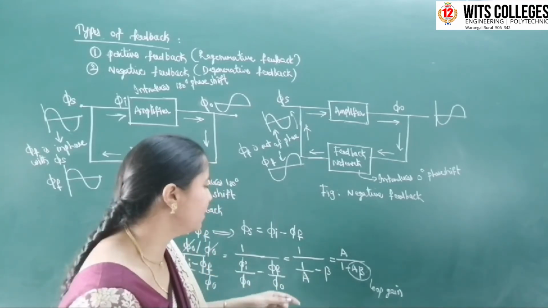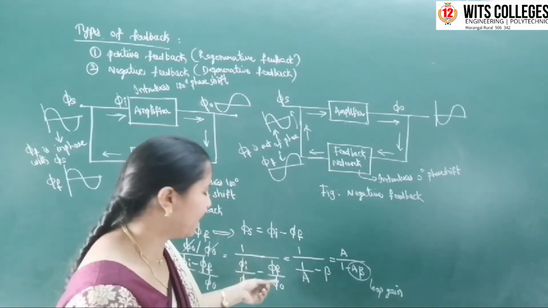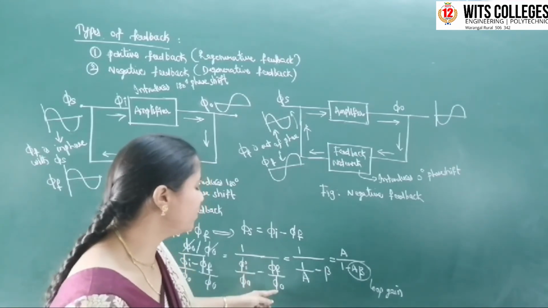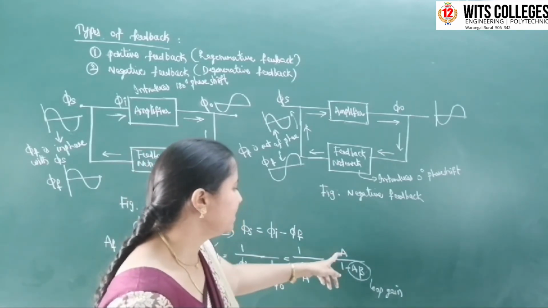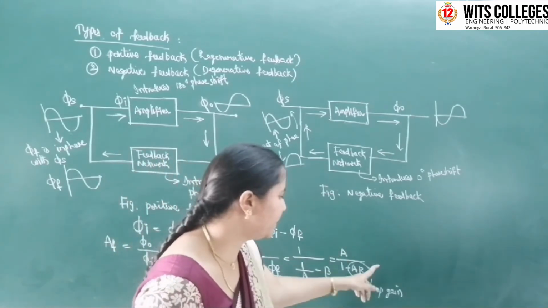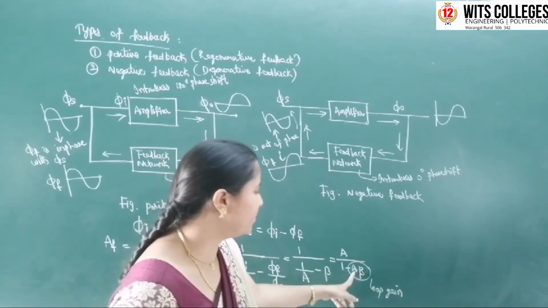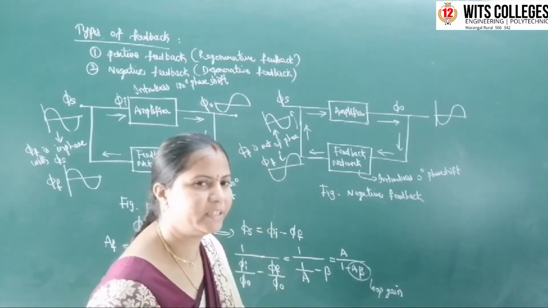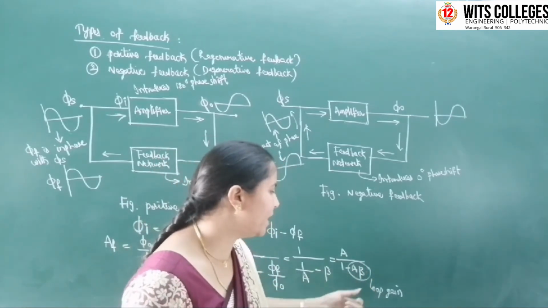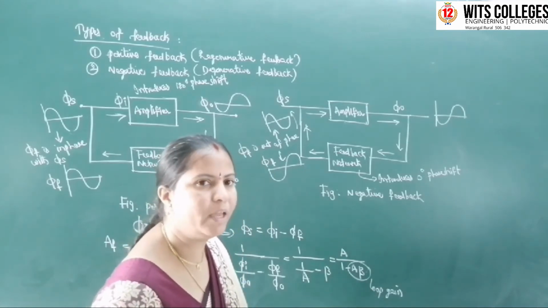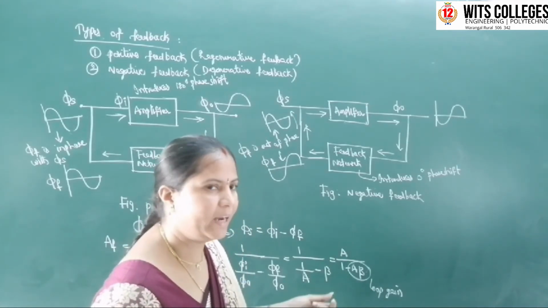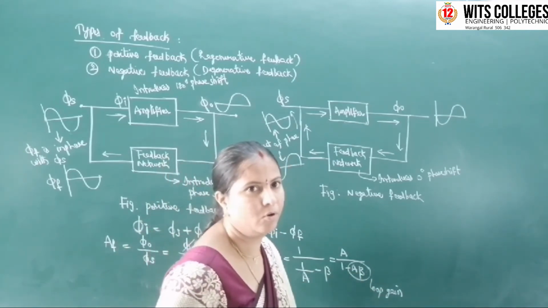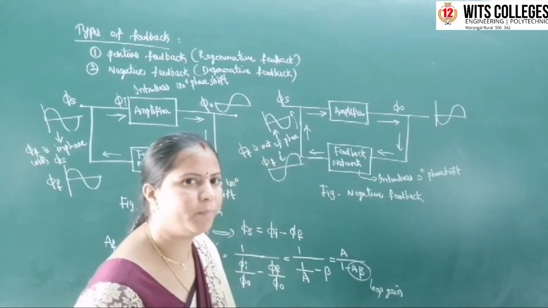Phi f by phi naught is nothing but beta. It is the feedback factor. The feedback factor is the ratio of the output of the feedback network to the output of the basic amplifier. So if we calculate this, we get A by 1 minus A beta. Here A beta, the product of the gain of the basic amplifier and the feedback ratio, is the loop gain. The loop gain is defined as the product of the basic amplifier gain A and the feedback factor beta.